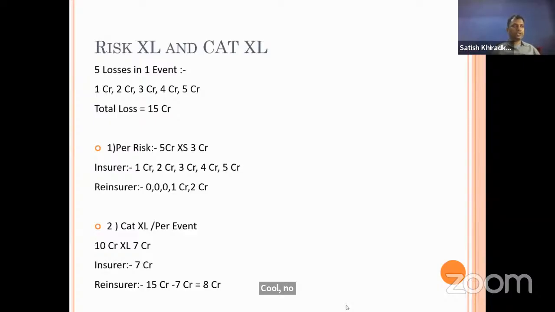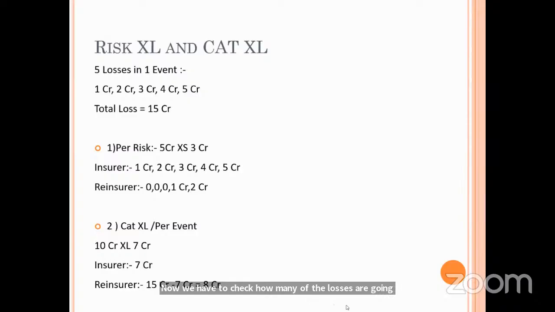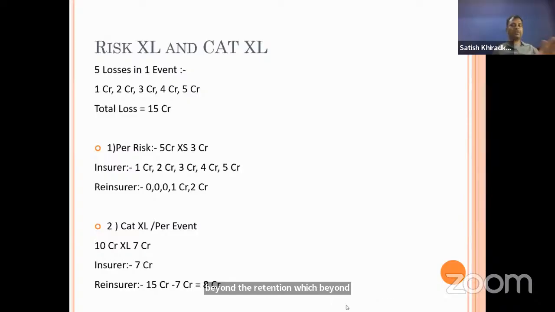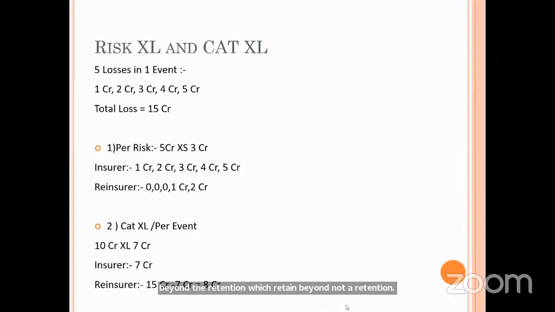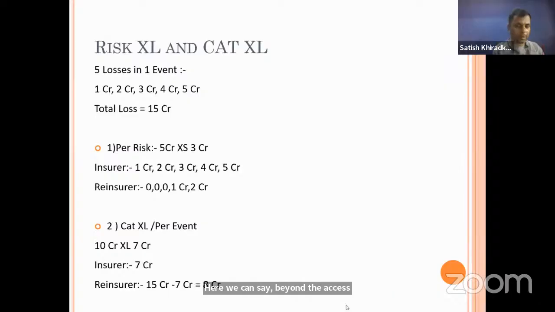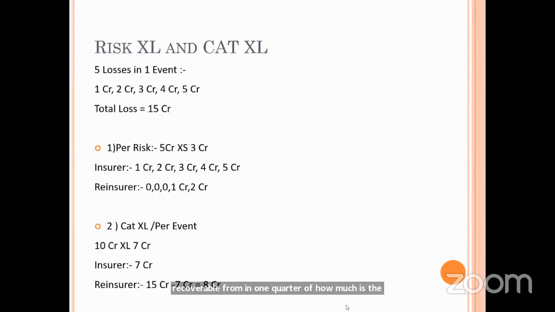Now we have to check how many of the losses are going beyond the excess. 3 crore is the excess. So in the first case, 1 crore, how much is recoverable from the reinsurer? Nil.